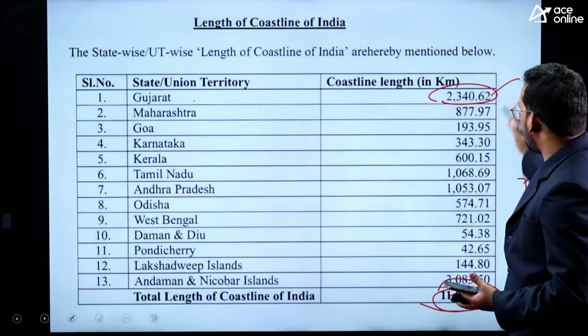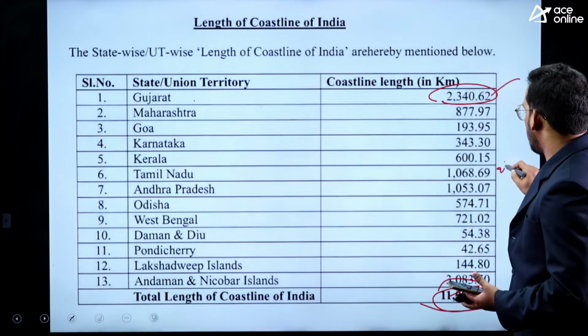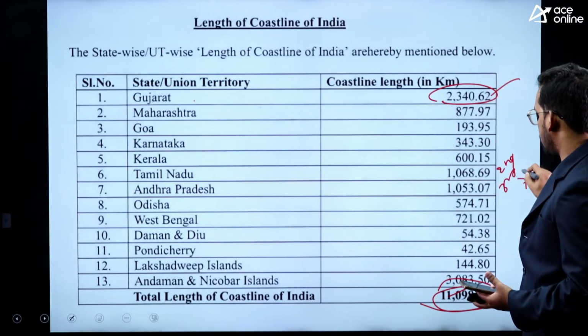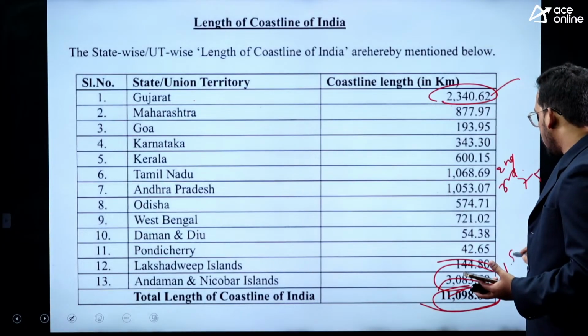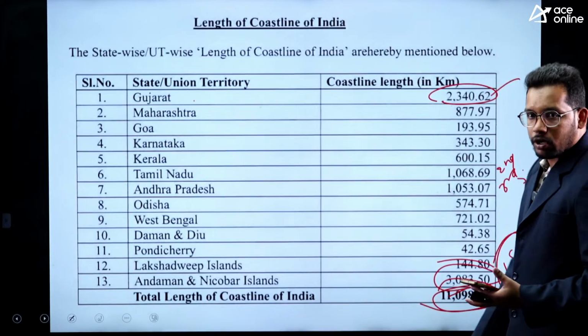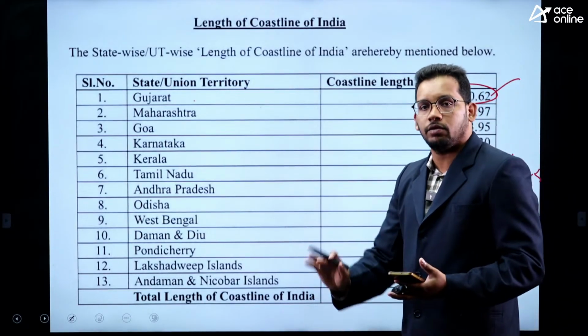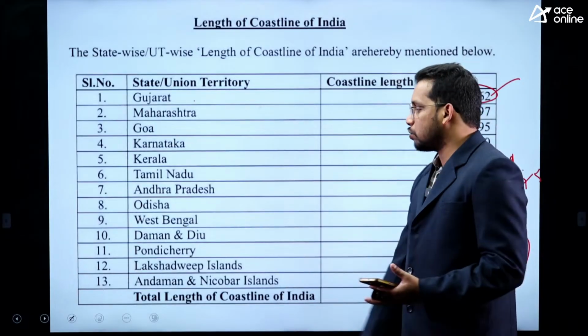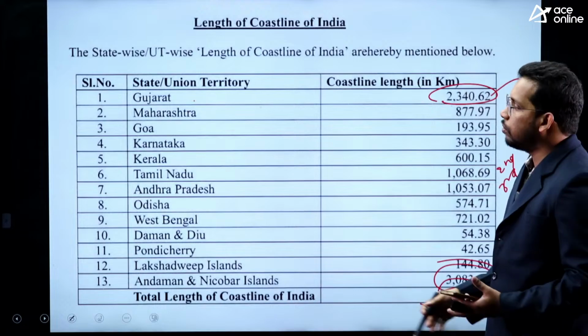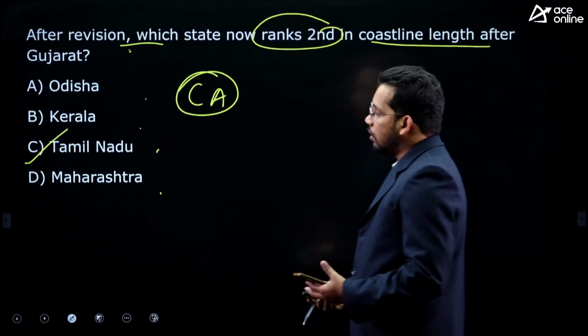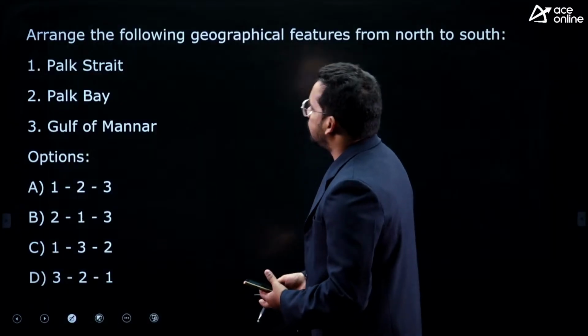In that, Gujarat has the highest, then second is Tamil Nadu, and third is Andhra Pradesh. If you consider Andaman Nicobar, which is a union territory, it has the highest. So if they ask which one is having the highest, then you can choose Andaman Nicobar. If they specifically ask about states, then Gujarat, Tamil Nadu, Andhra Pradesh. Right, Tamil Nadu is the answer.